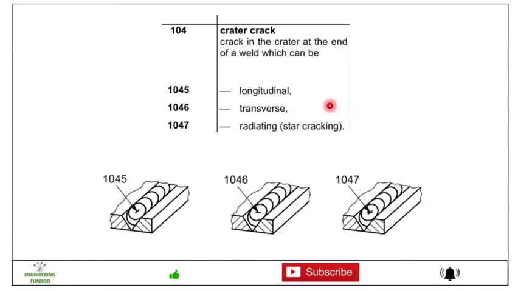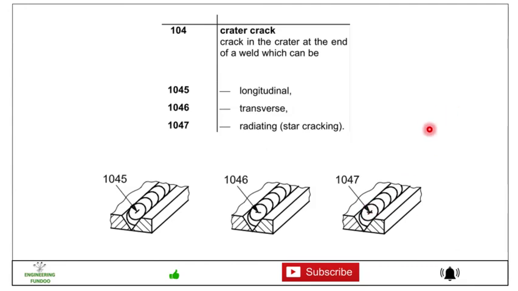Then 104 is the crater crack. Here you can see a crack in the crater at the end of the weld, which can be 1045, longitudinal, which is in the weld itself. 1046 is the transverse crack. Then 1047 is the radiating crack, which can radiate from the point in any direction.